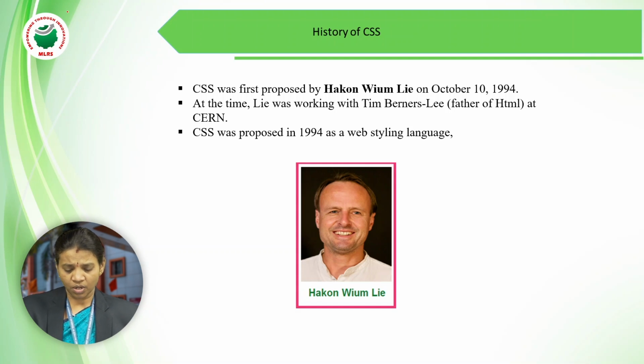This language was proposed by Håkon Wium Lie on October 10th, 1994. At the time, he was working along with Tim Berners-Lee, who is a friend of his. Both of them were developing the Cascading Style Sheets. CSS was proposed in 1994 as a web styling language.